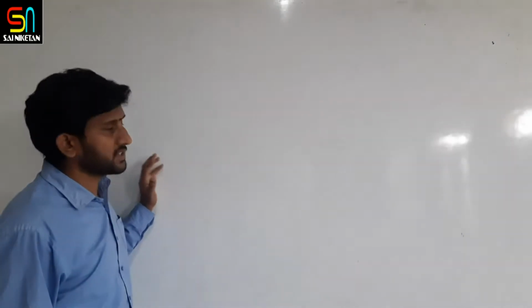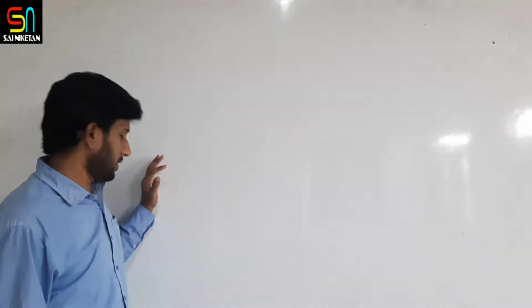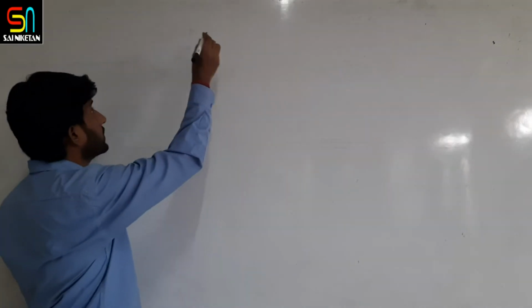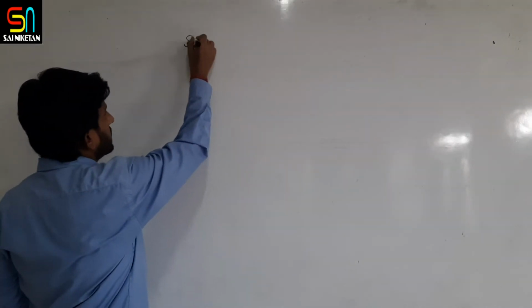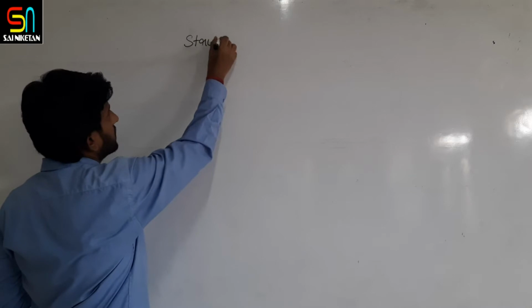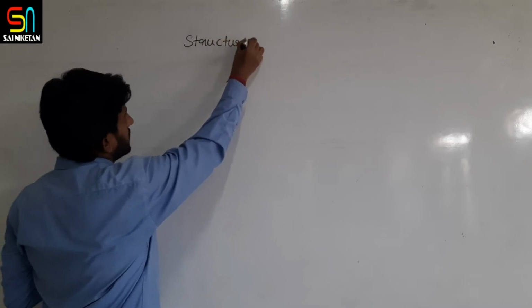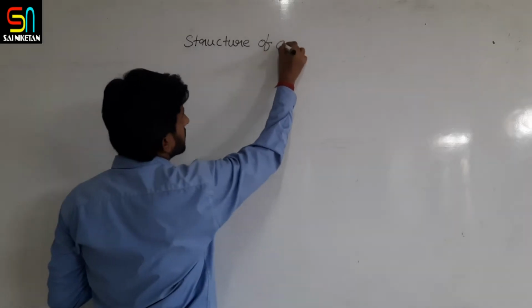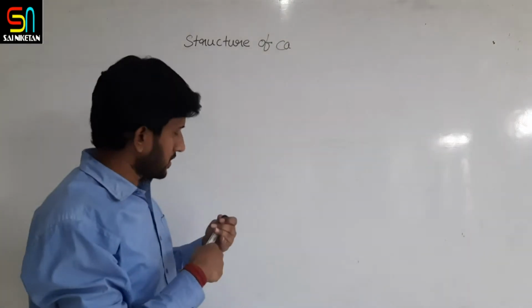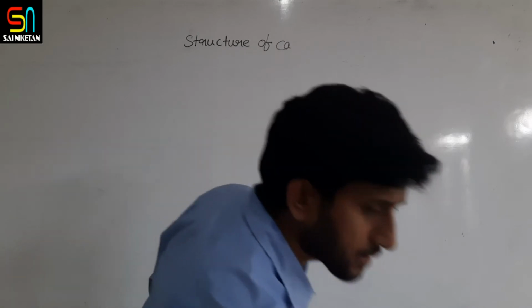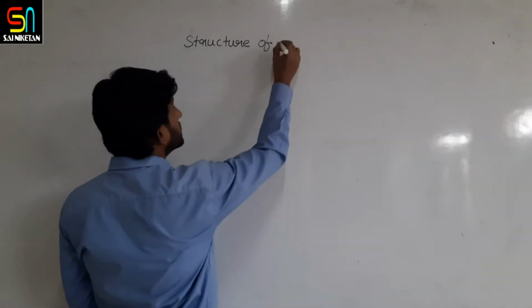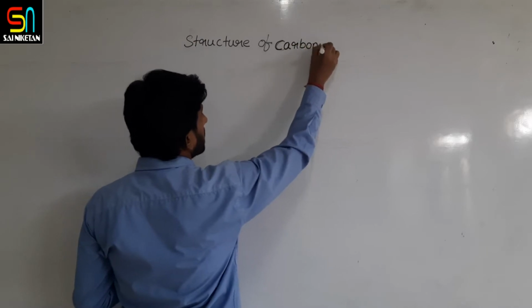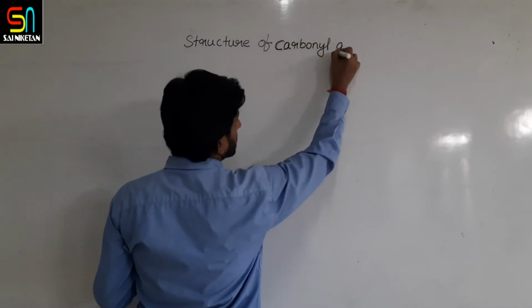After this nomenclature of aldehydes and ketones, we are going into the next topic, the structure of the carbonyl group.